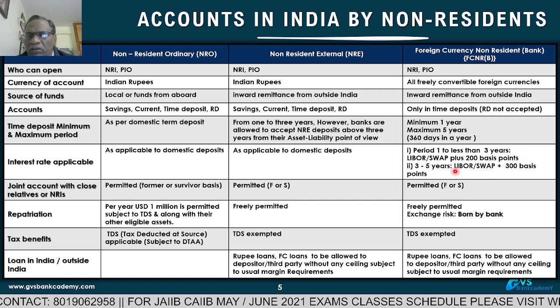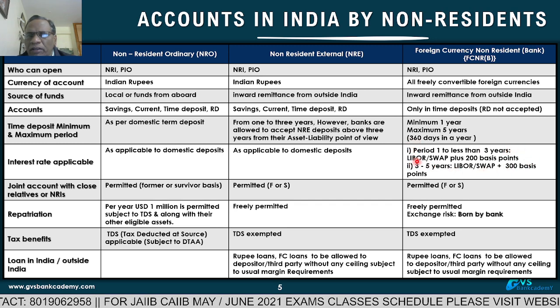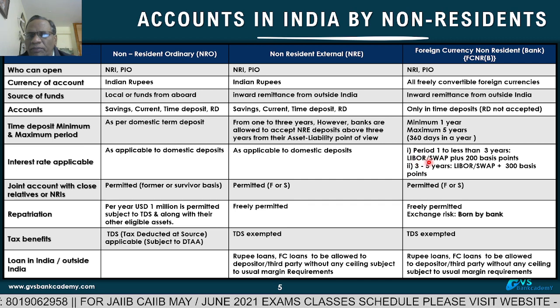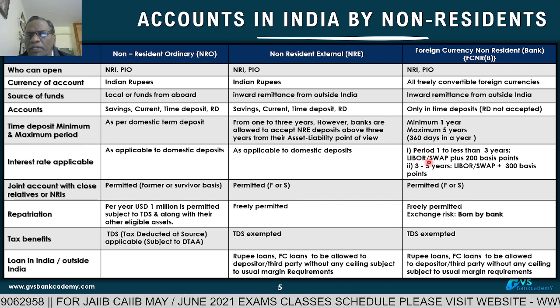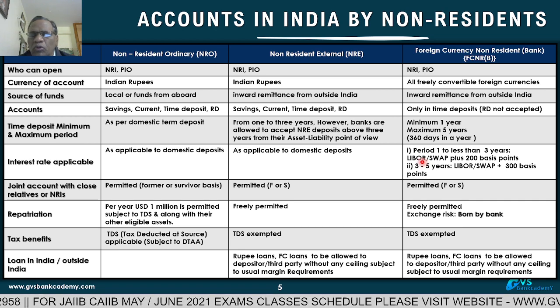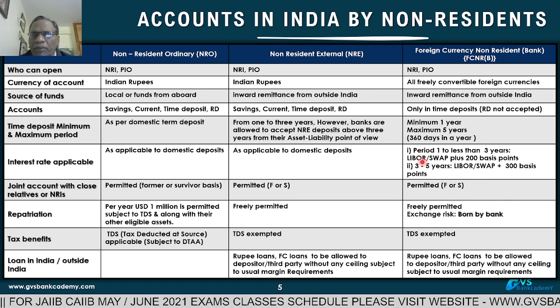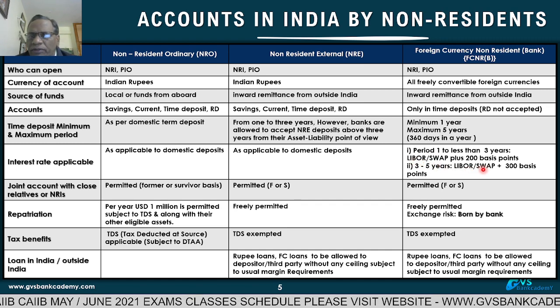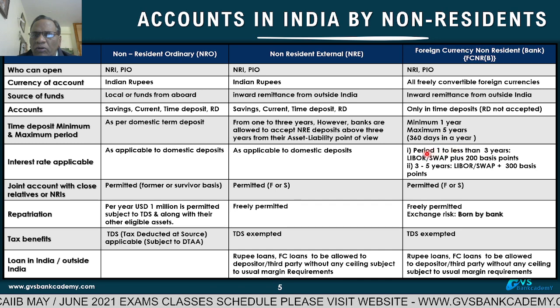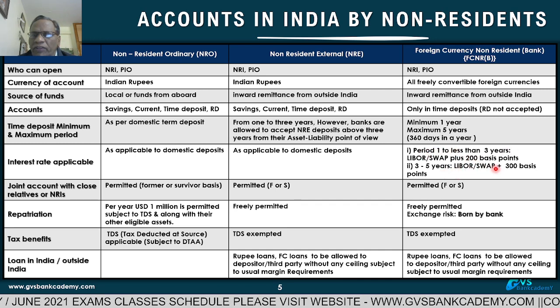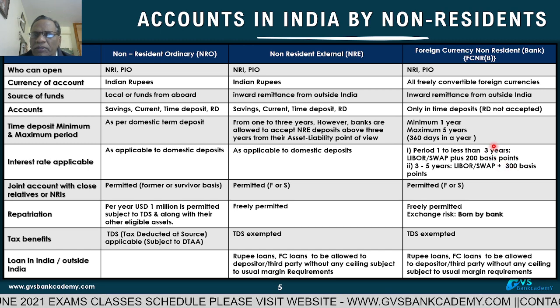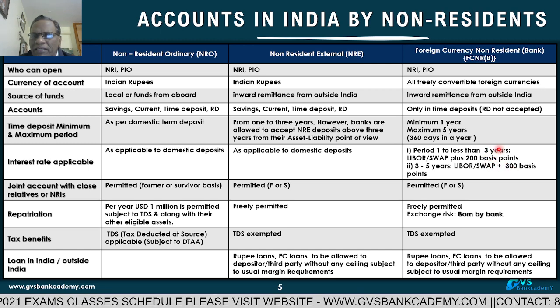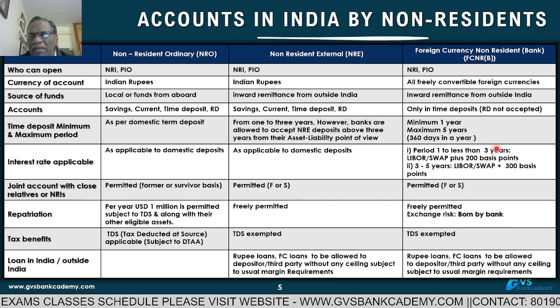But one thing please note down, LIBOR is going to disappear from December 2021. So now, instead of LIBOR, so many other prime lending rates are going to be coming into the picture from December 2021. So 1 to 3 years LIBOR plus 200 basis points, 3 to 5 years LIBOR plus 300 basis points. This is the maximum. Banks can give less than this. Banks are not allowed to give a rate of interest more than this.